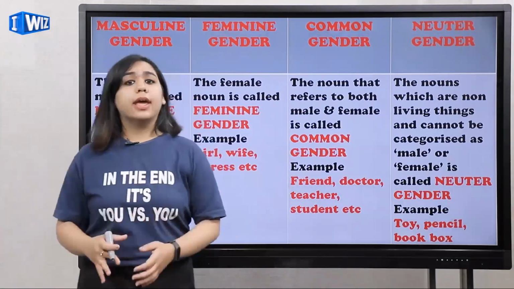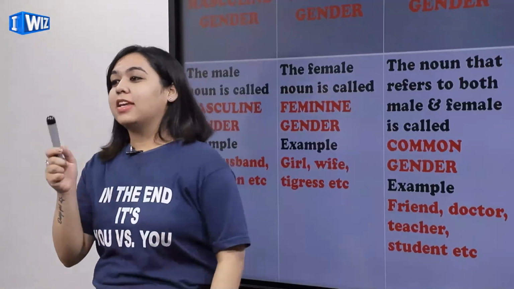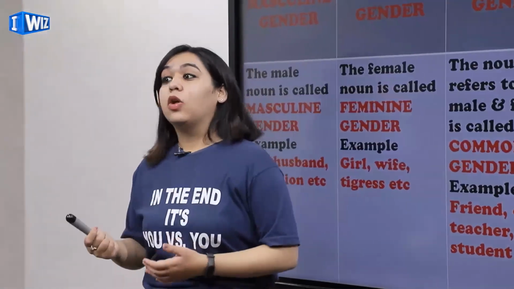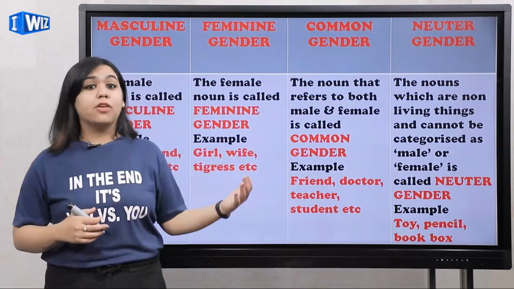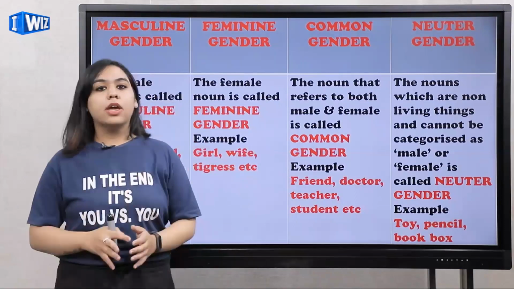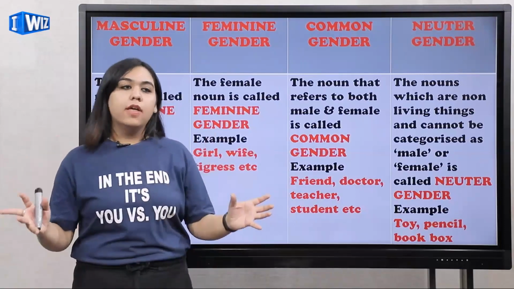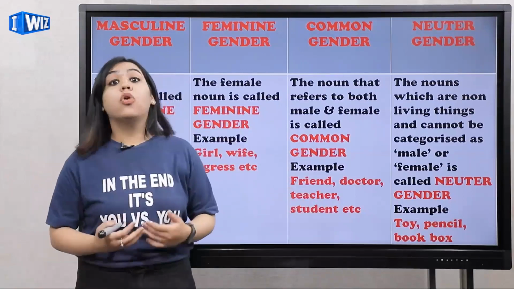Okay, let's move on to the neuter gender. Now, there are some things that you cannot classify as male or female. If I talk about this pen, can you classify whether it is male or female? If I talk about this board, can you classify whether it's male or female? No, you cannot. So the things that you cannot classify as male or female are termed neuter gender. And mostly they include the non-living things.